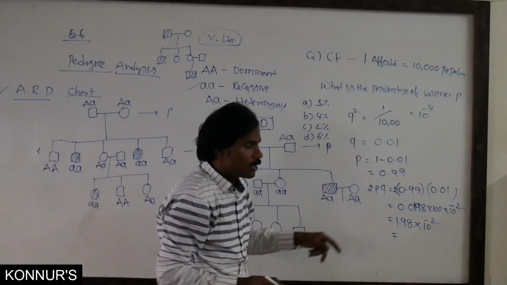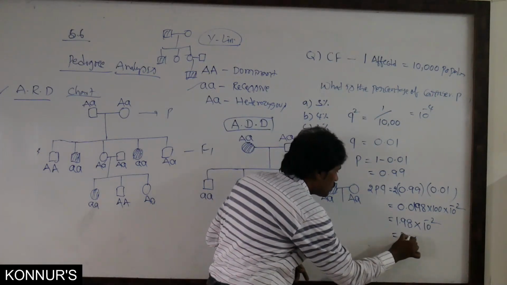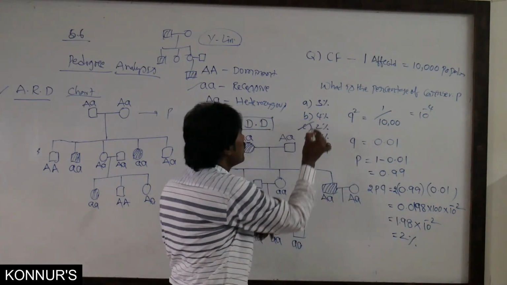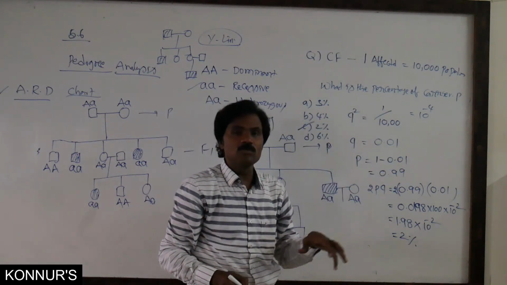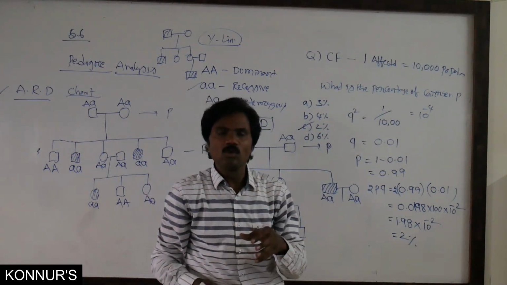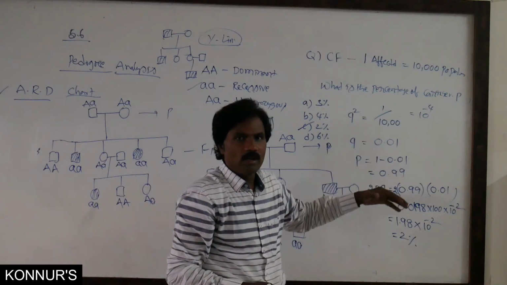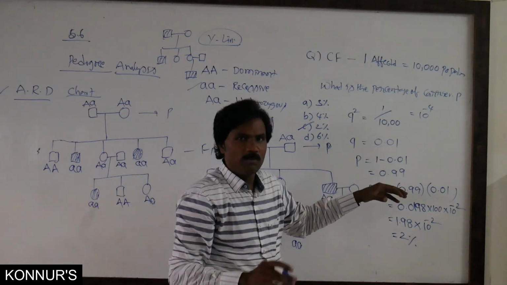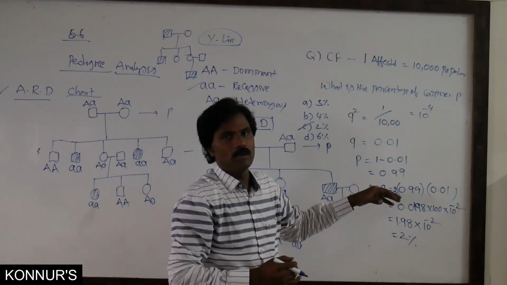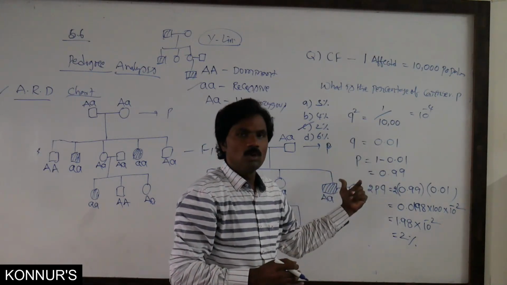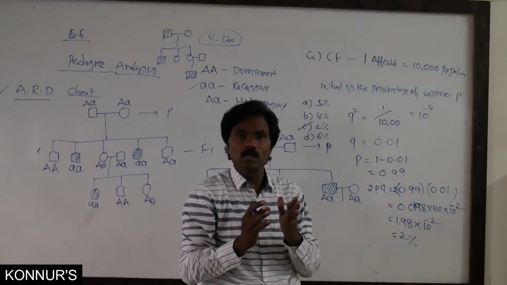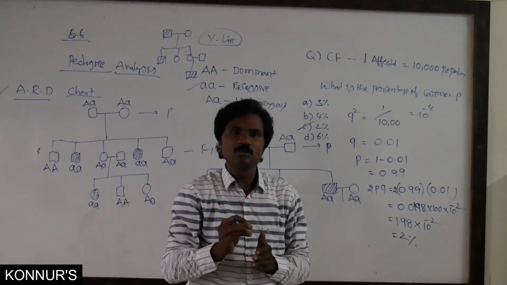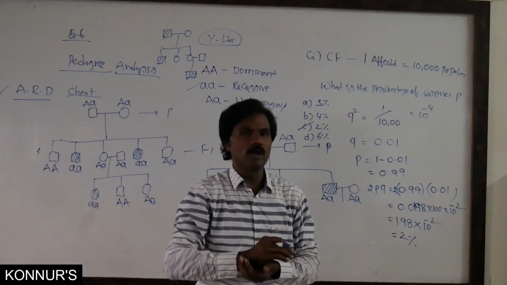According to this calculation, 2%, that means option C. Such types of questions, once or twice, you only calculate and try, whether it is dominant or recessive. Dominant means you calculate P, and recessive means Q. So based on the question type, they may ask the percentage according to the Hardy-Weinberg principle, and you must concentrate on that.